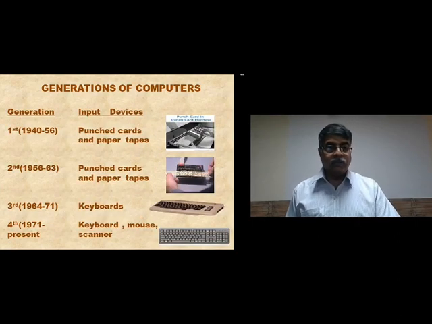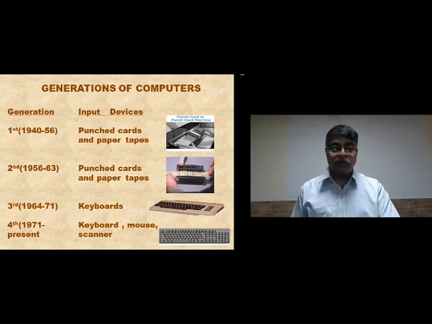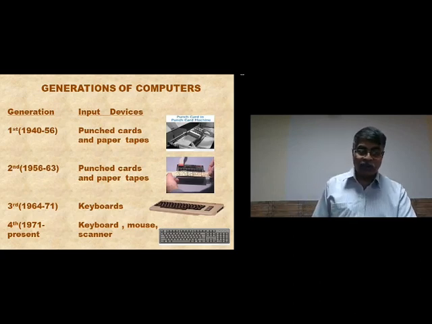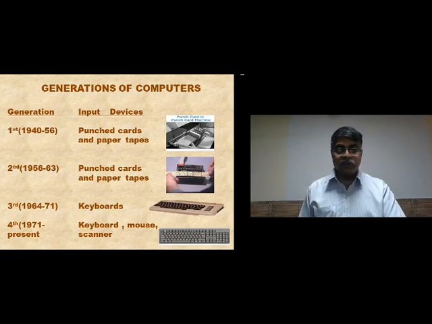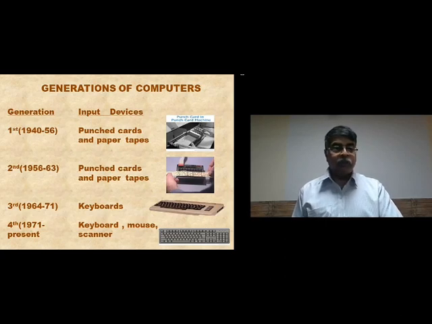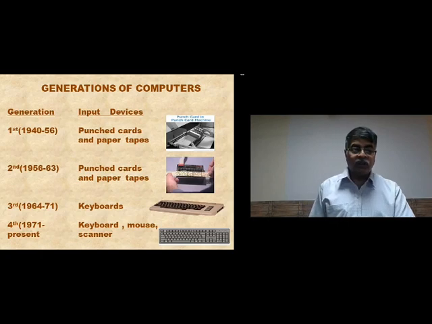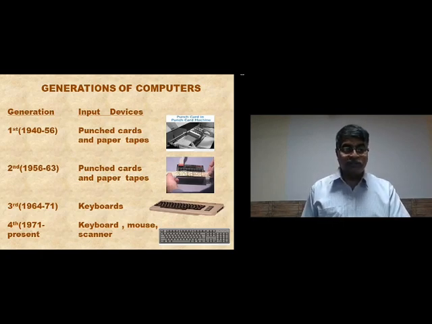Now in this slide, I will be explaining how in each generation there were different input devices. So instead of beginning from the first generation, I will begin with the fourth generation, because you know about the fourth generation. In the fourth generation, we use keyboard, mouse, scanner, light pen, joystick, and so many more input devices. In the third generation, there was only the keyboard. There was no mouse, no joystick, no scanner.